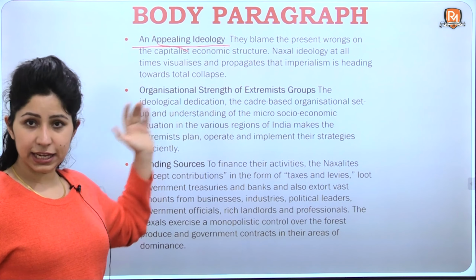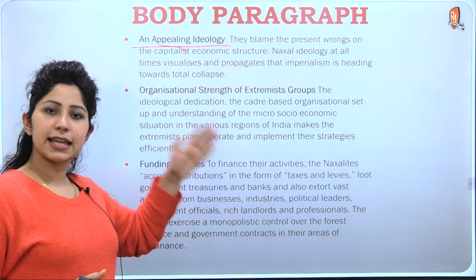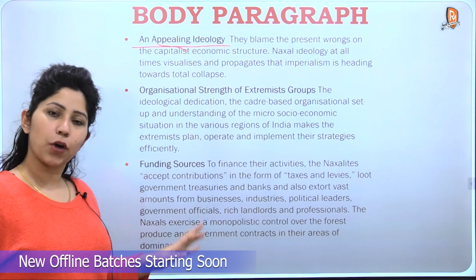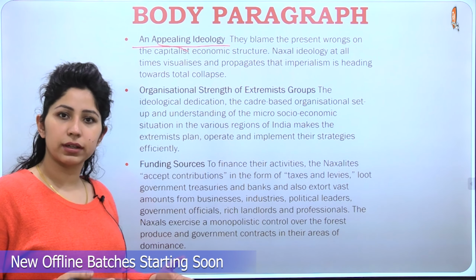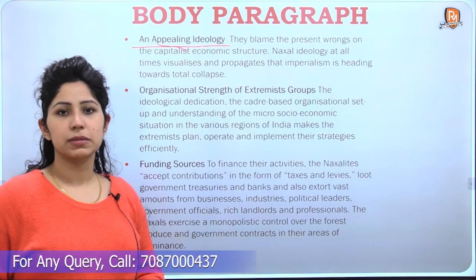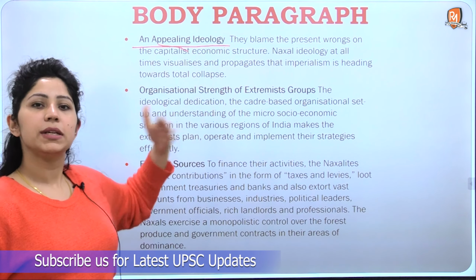So the extremist LWE recognizes this fact and says that my ideology is better, and this capitalistic structure in which the government is also stitched together is the reason for all your problems. This is a very appealing ideology for the people, and that's why the movement sustains itself.